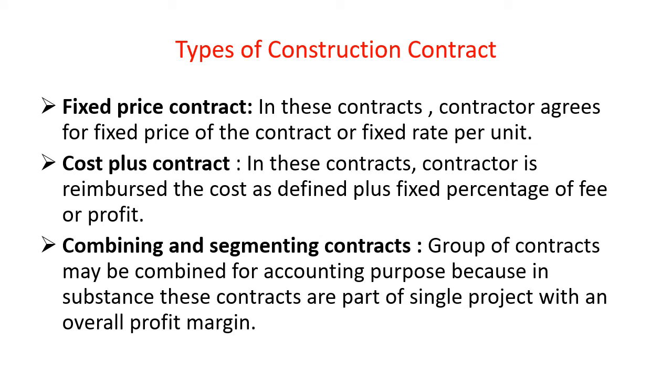Next, third one, combining and segmenting contracts. For accounting purposes, usually the requirement of this accounting standard is applied separately to each contract to calculate profit or loss from the contract, but under some circumstances, the profit or loss may be calculated in combination for two or more contracts or a group of combined contracts. Basically, a group of contracts may be combined for accounting purposes because in substance these contracts are part of a single project with an overall profit margin.